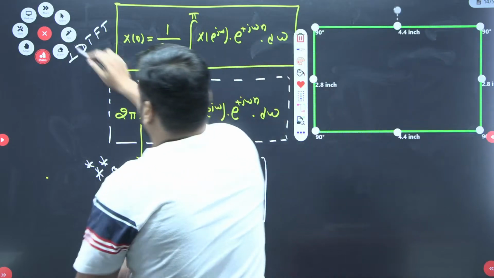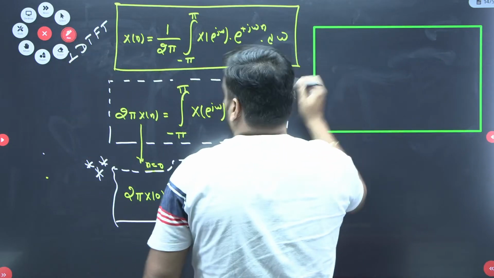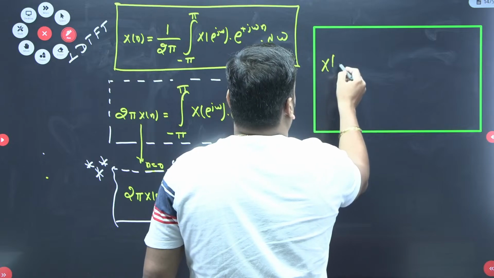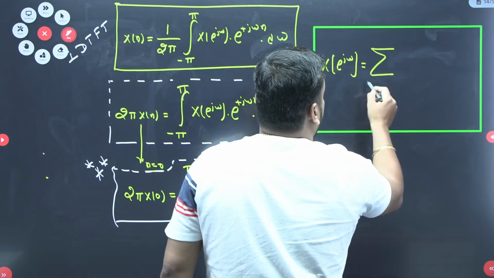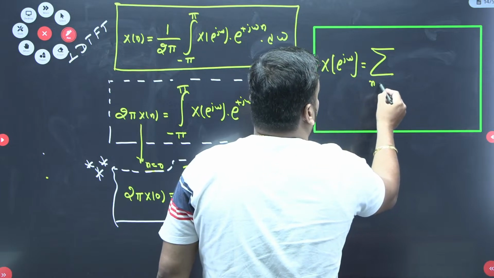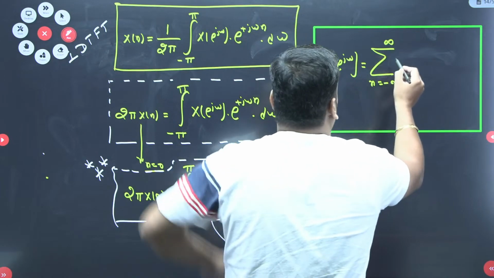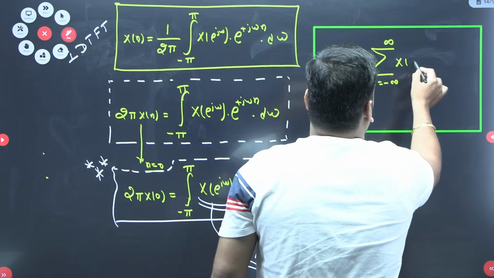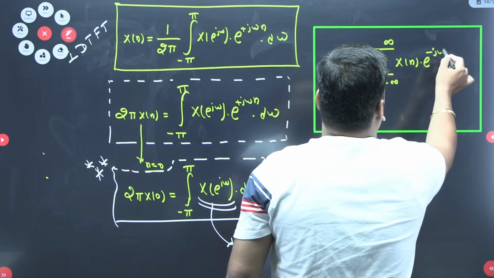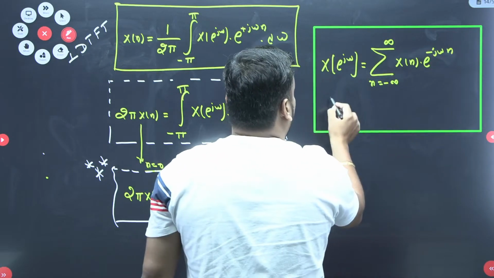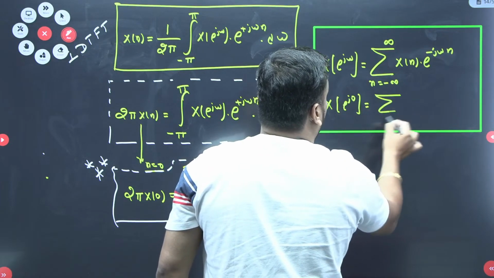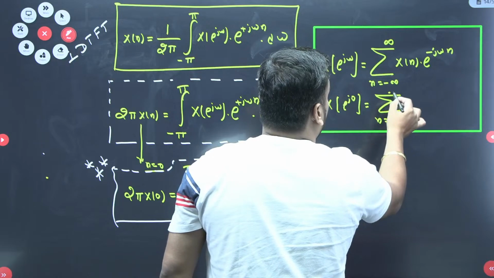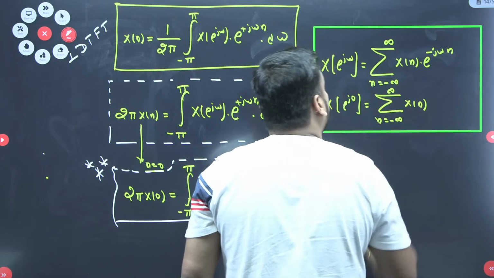Second expression we'll discuss here. Do you know, guys, the X(e^jω) formula? This is actually easy. Second, third is actually easy as compared to 1 and 4. The formula is the summation from n equal to minus infinity to infinity of x[n] e^(-jωn). So if I am looking for X(e^j0), it is nothing but the summation of n equal to minus infinity to infinity of x[n].